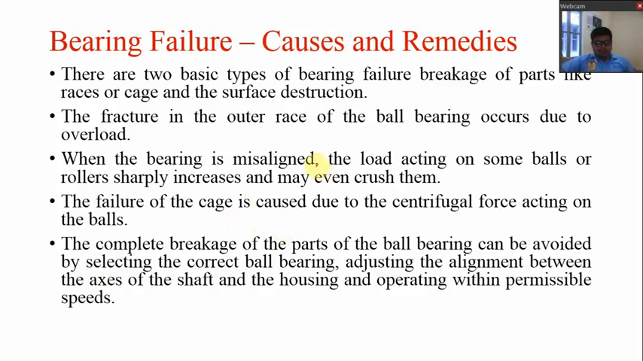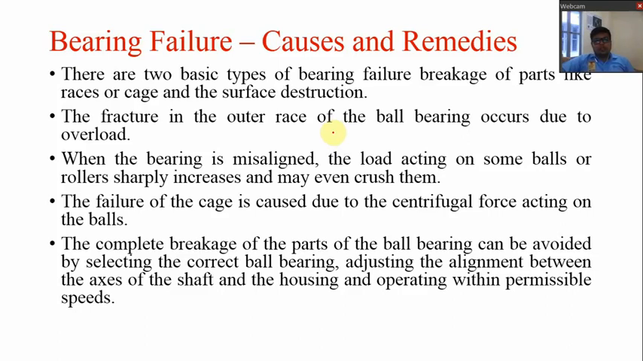The failure includes two types, that is mode of failure and cause of failure, that you have already learned in MPID and DME. And failure also includes the causes and remedies. It means how it happens and how we can eliminate this type of failure.